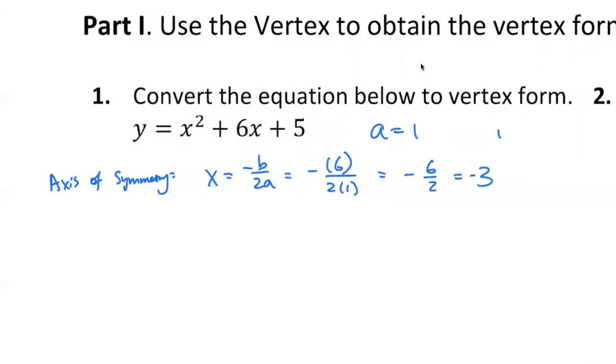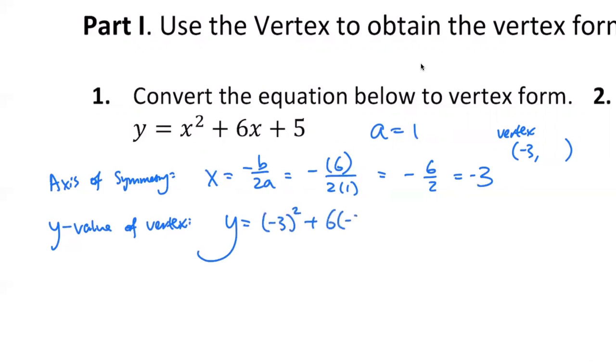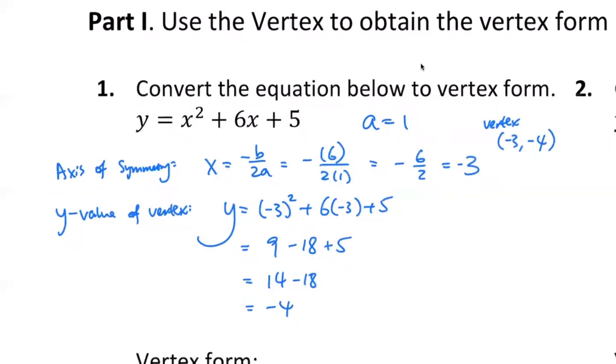Okay, so we're going to write down the vertex, and the vertex is -3 comma something, but what is that something? So now we need to find out the y value of the vertex, and to do that we need to go ahead and substitute the -3 into the x value. So we have 9 minus 18 plus 5, and then you got 14 minus 18, which is -4. So we have the vertex, -3 comma -4.